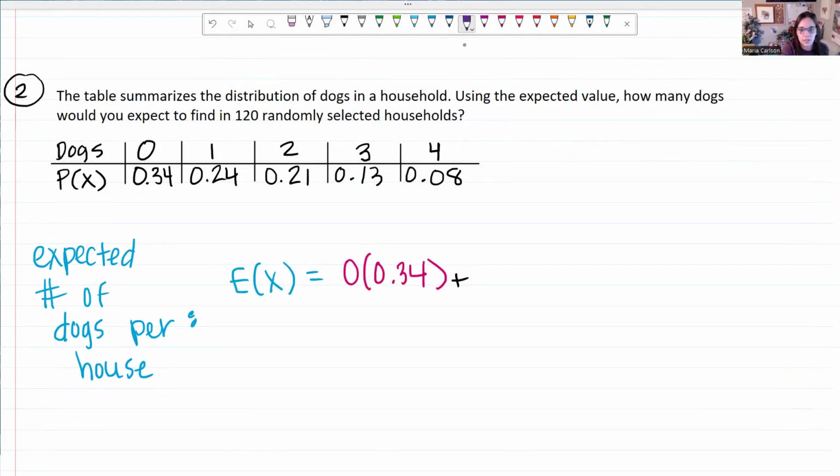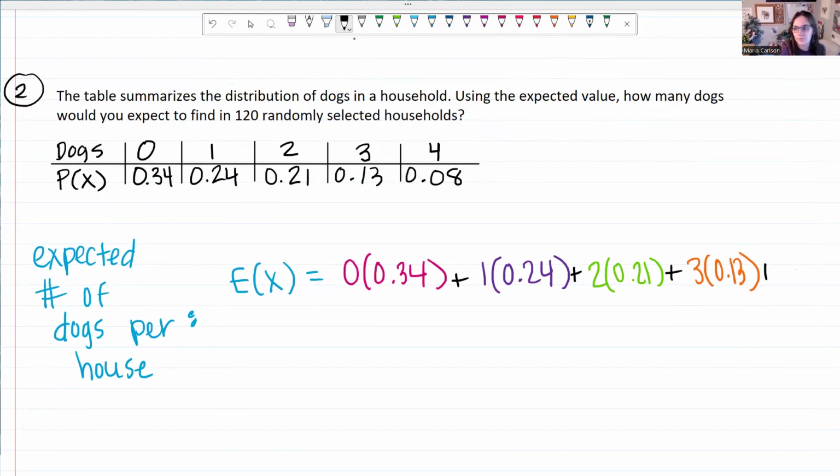The probability of having 1 dog is 0.24. The probability of having 2 dogs is 0.21. The probability of having 3 dogs is 0.13. And lastly, the probability of having 4 dogs is 0.08.